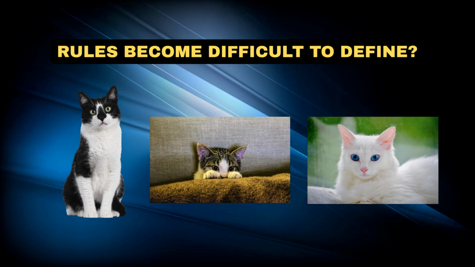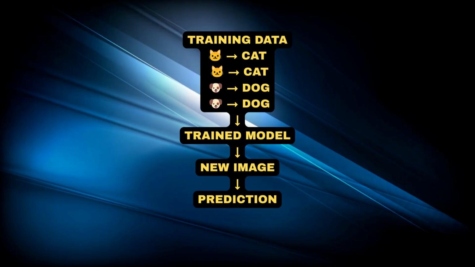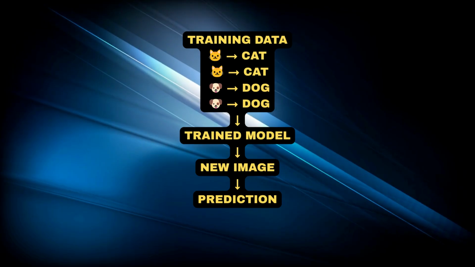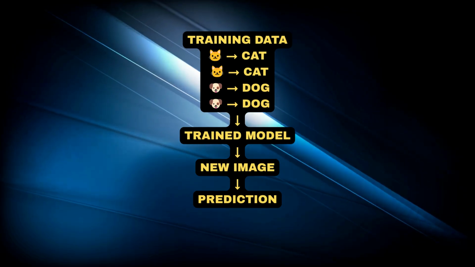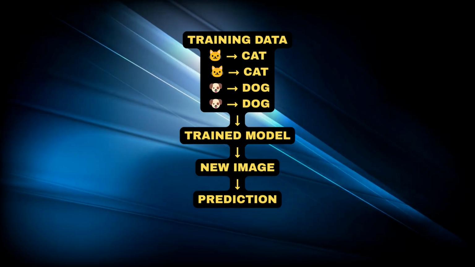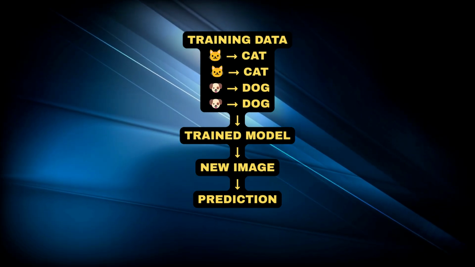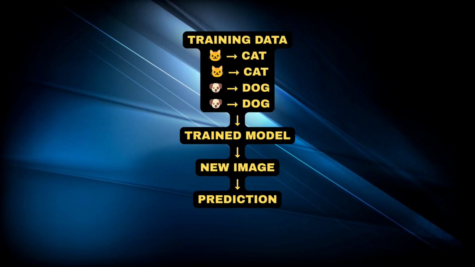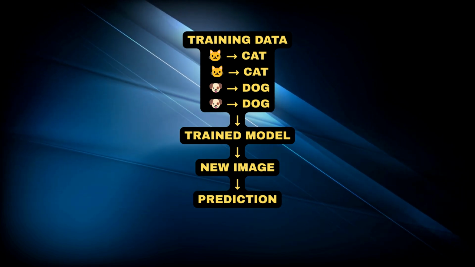This is one situation where machine learning can be useful. Instead of manually writing every possible rule, a machine learning system can be trained using many examples. For example, cat image, cat. Another cat image, cat. Dog image, dog. Another dog image, dog. During training, the model learns statistical patterns from those examples. After training, it can receive a new image and produce a prediction.